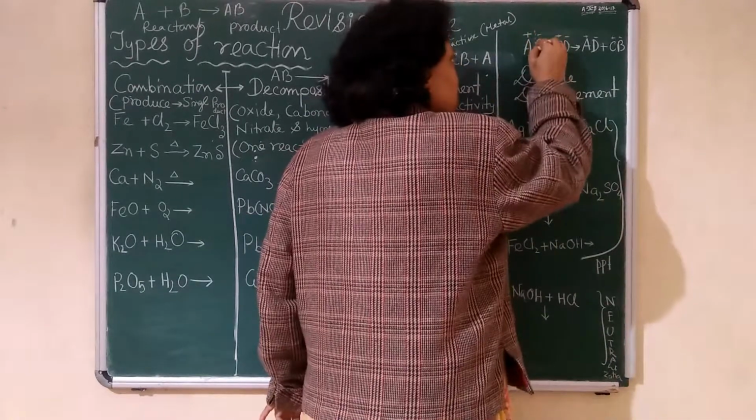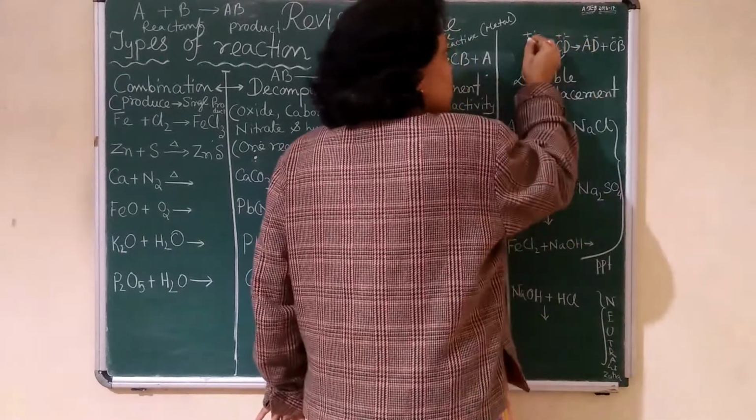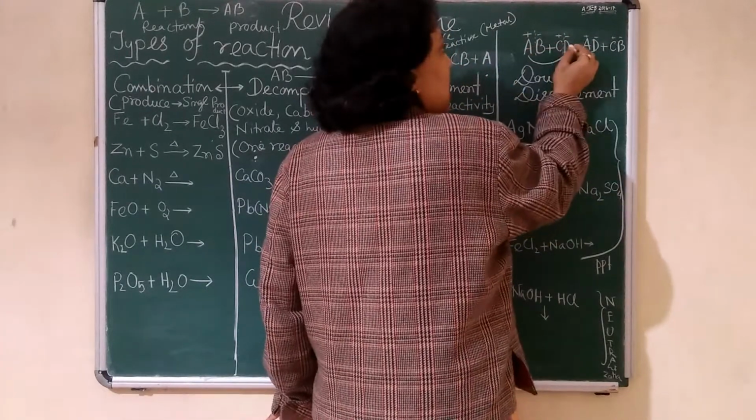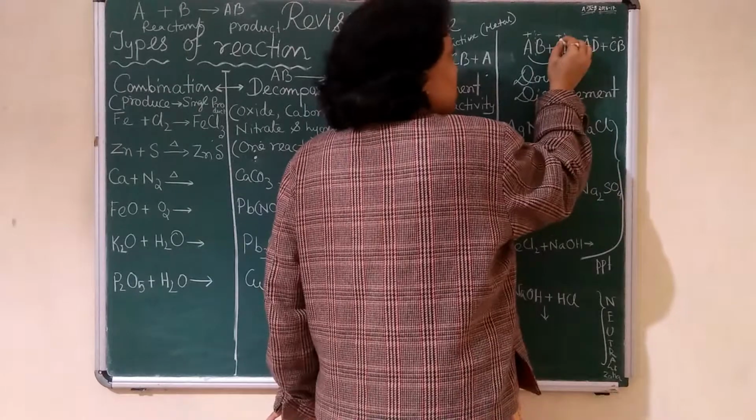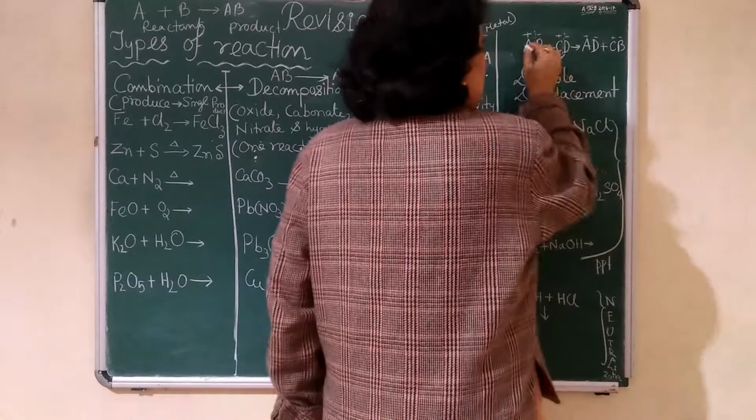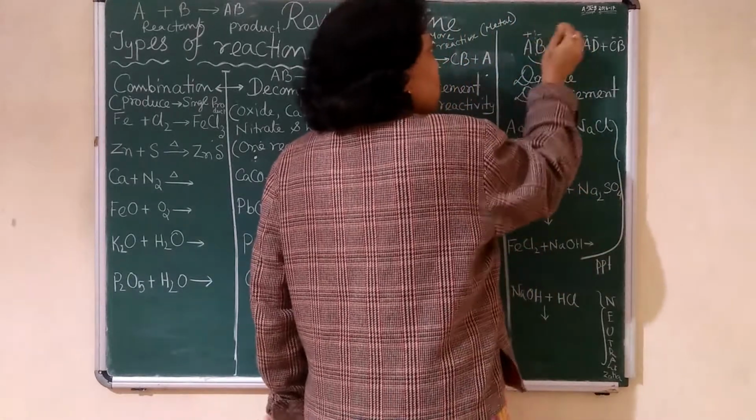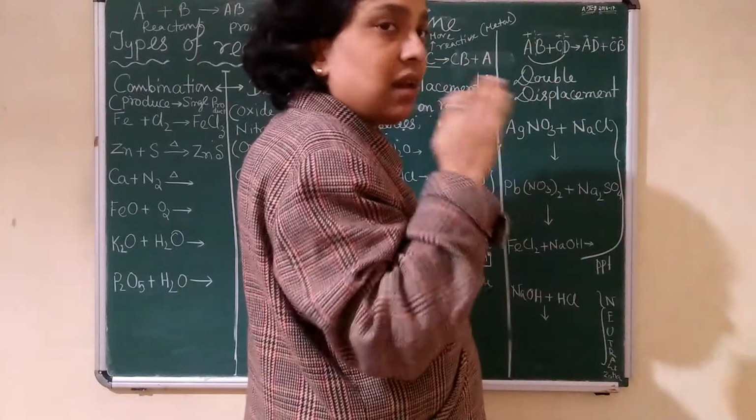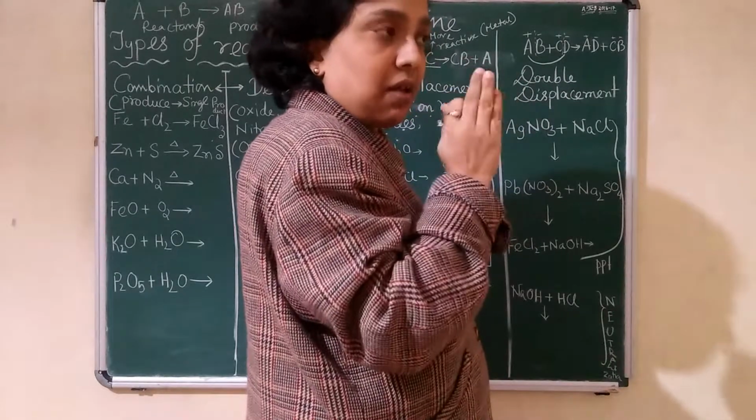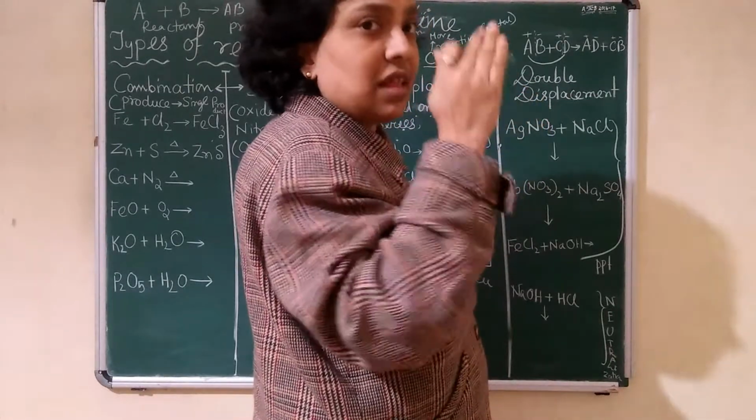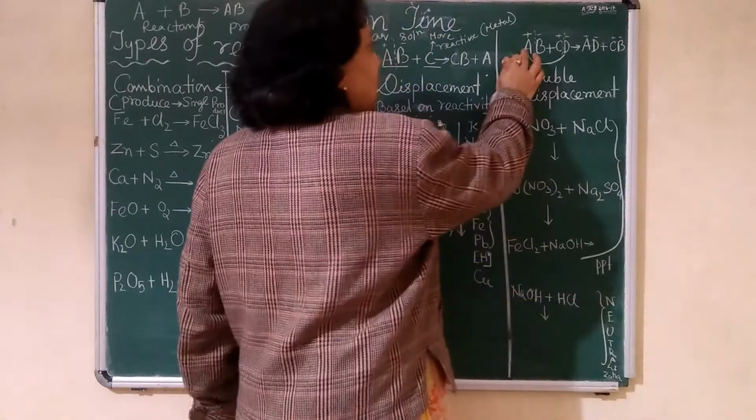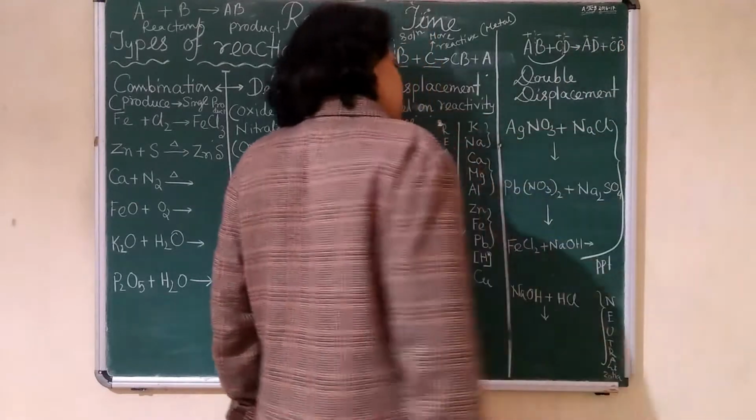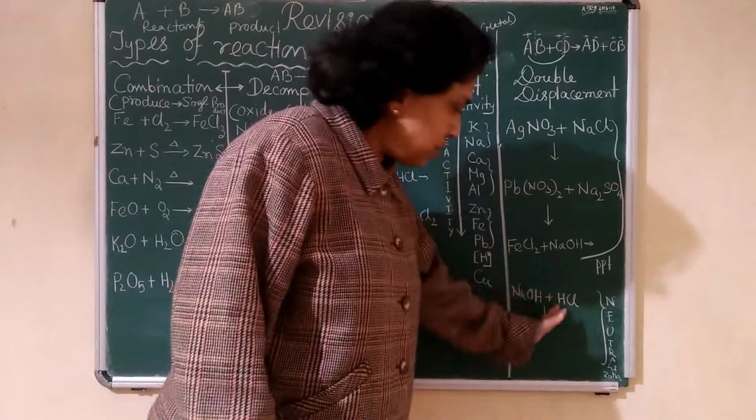Both will break now. Plus joins with minus, plus joins with minus. So it is AD, sorry, CB, AB, CB, because you cannot write a negative charge at the beginning. Anion cannot be written first. Cation will be written first, then anion. Here also cation, anion, cation, anion. Now the reaction we have to do.